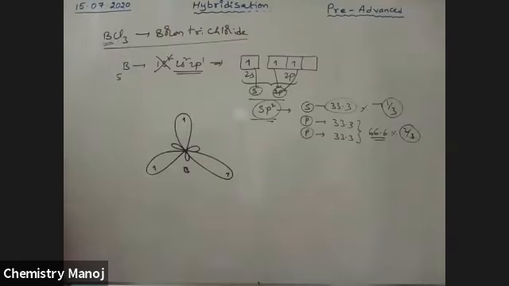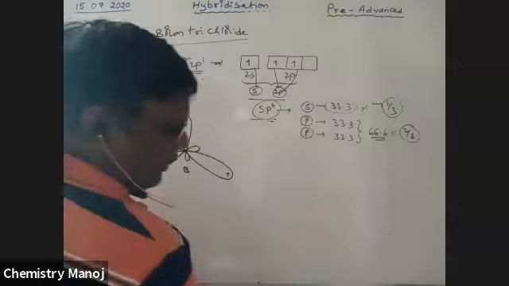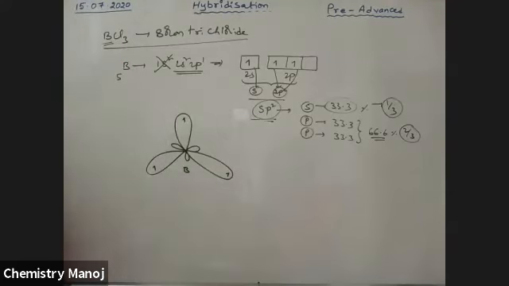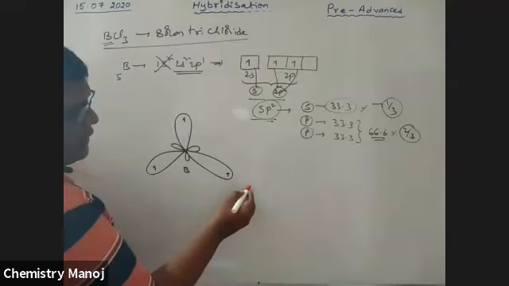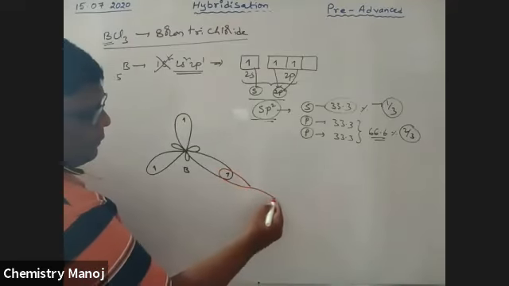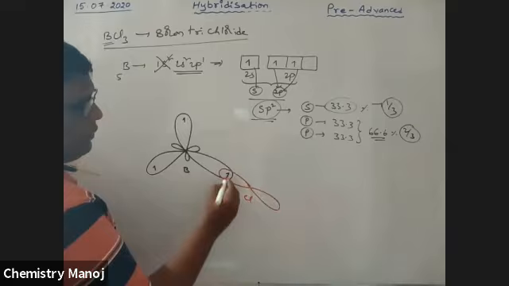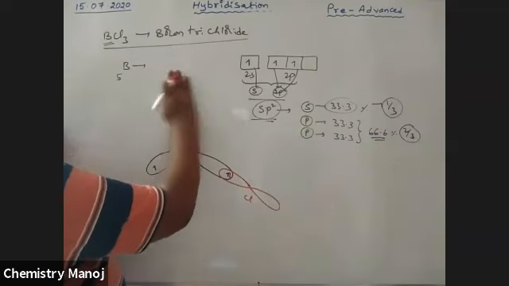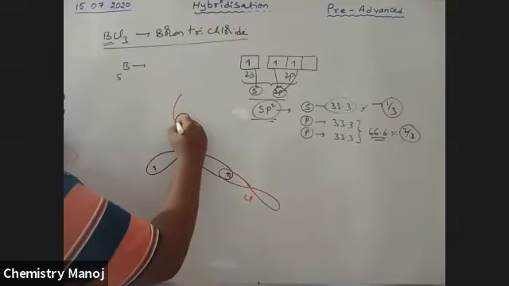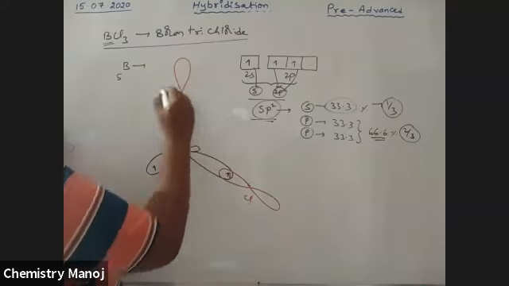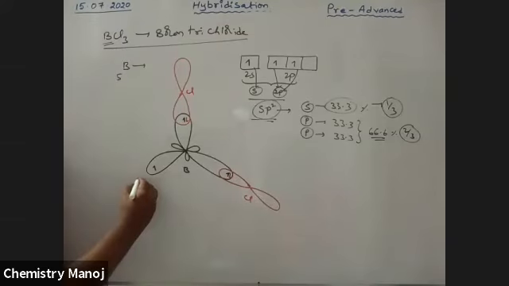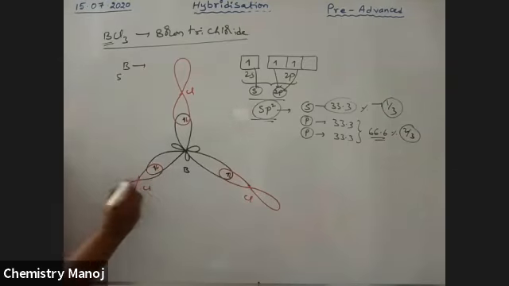Now these are in linear overlapping with the p orbitals of chlorine. This is a pure p orbital of chlorine having an unpaired electron. This is a pure p orbital of chlorine having its unpaired electron. Next, this is also a pure p orbital of chlorine having an unpaired electron.